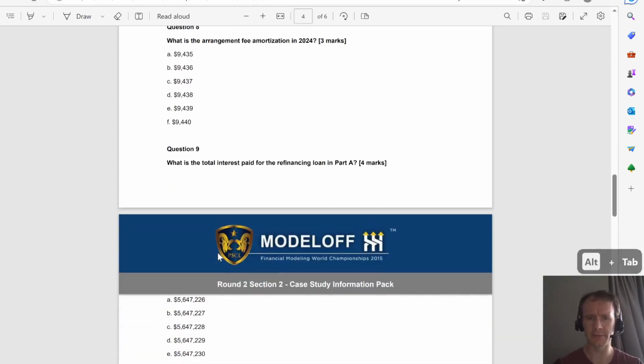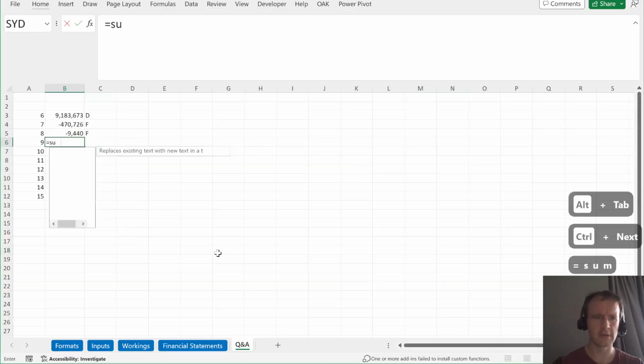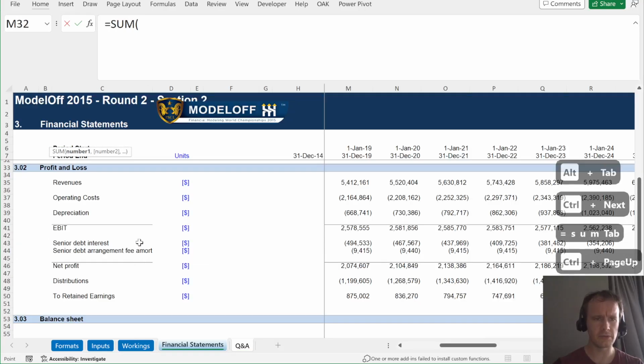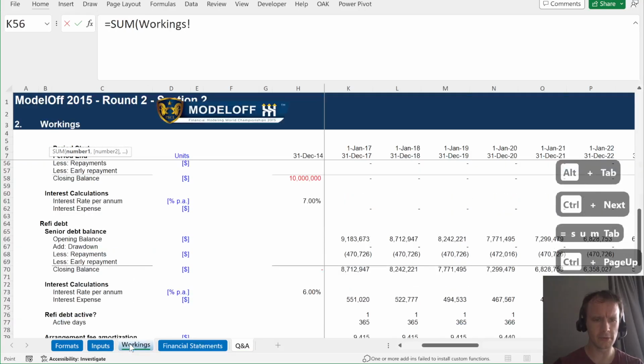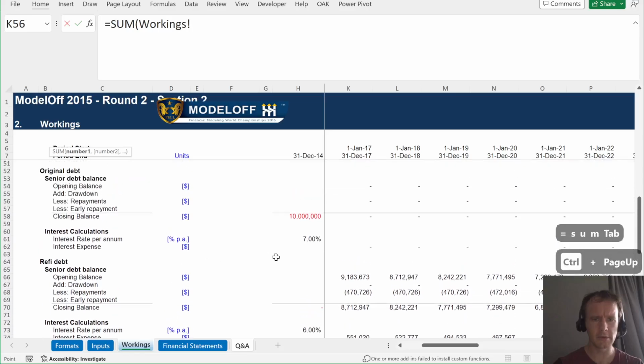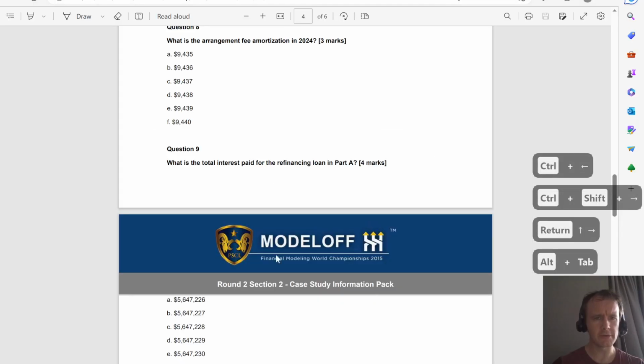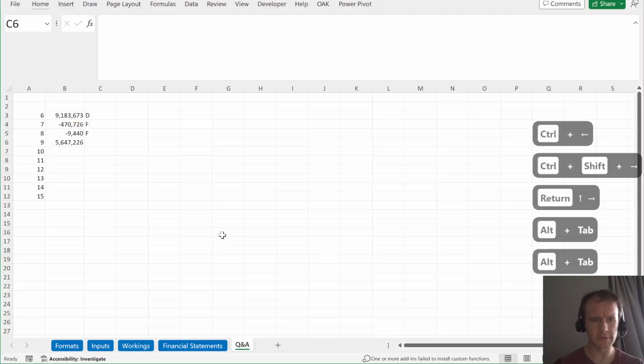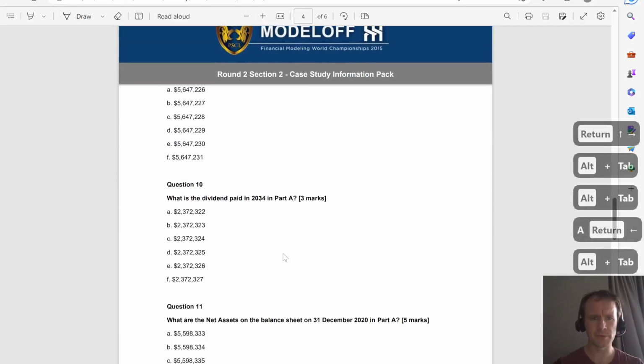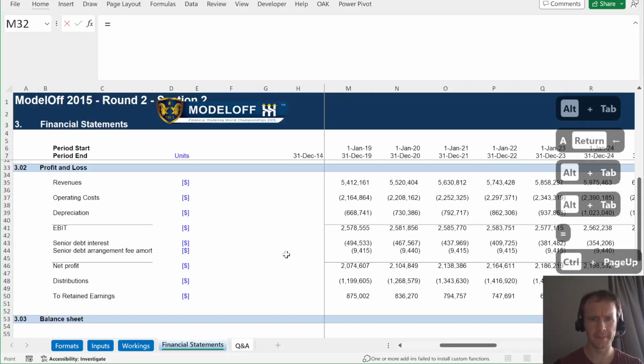Anyway, total interest paid over the refinancing is going to be the sum of, we're going to go over here, we're going to split out interest, this one, 5647226, which is A. Okay, what was the dividend in 2034?